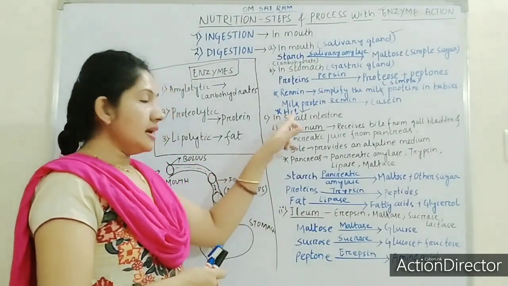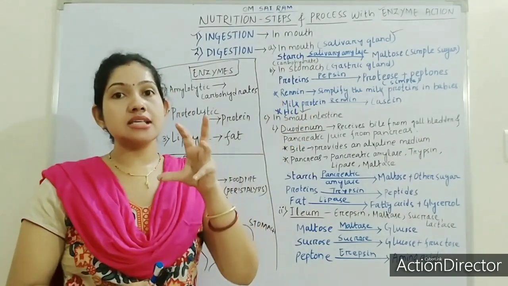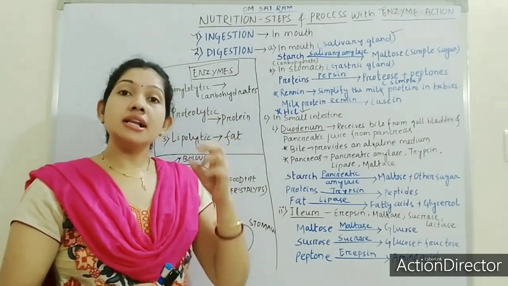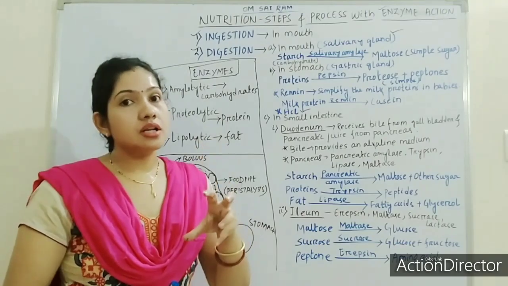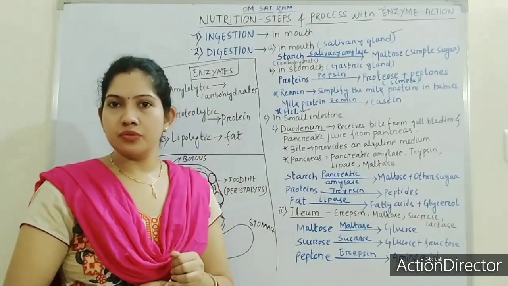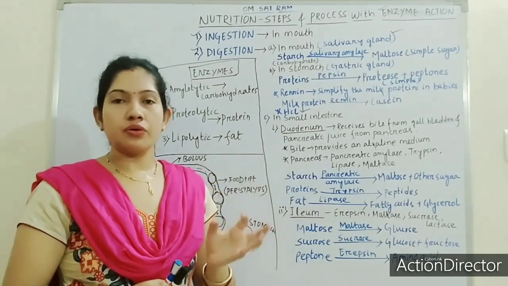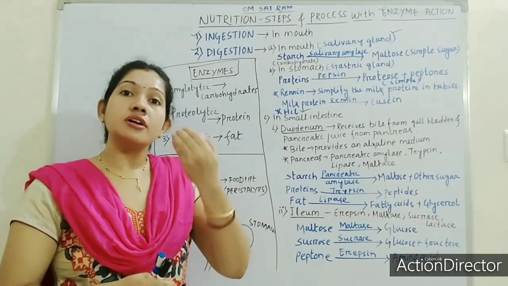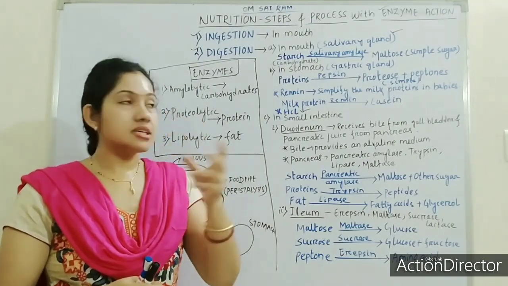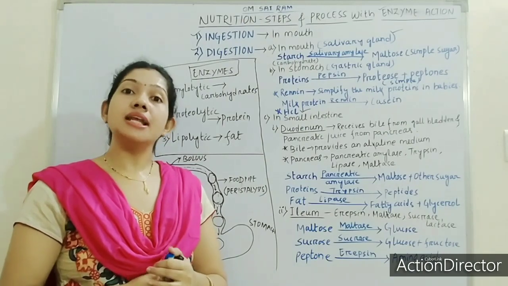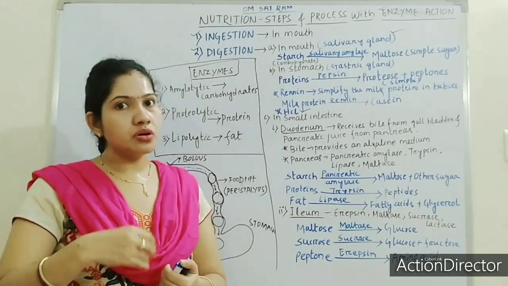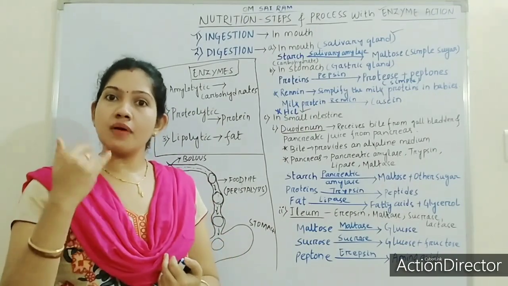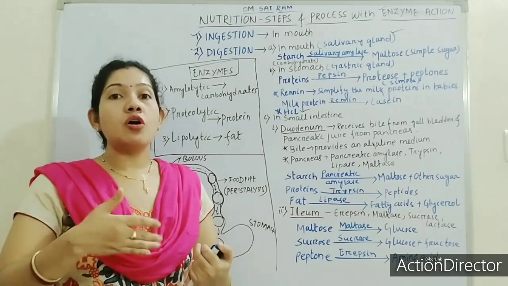Got it? And what is hydrochloric acid? Hydrochloric acid is a chemical which is acidic in nature and it will kill the microorganisms or germs present in the food. That's why, as I said before, whenever we are on an empty stomach, if you do not take food or water, then the amount of HCl, or hydrochloric acid, will increase in the stomach. There will be no food, but the secretion of the gastric glands will be as it is. So due to the secretion of hydrochloric acid, the acidity of our body will increase.